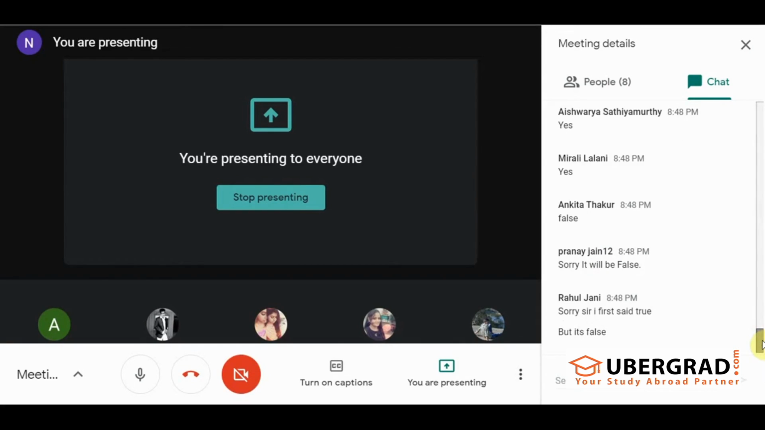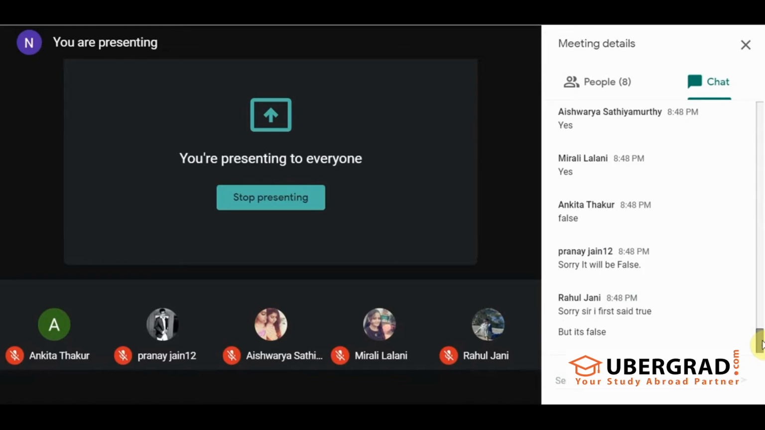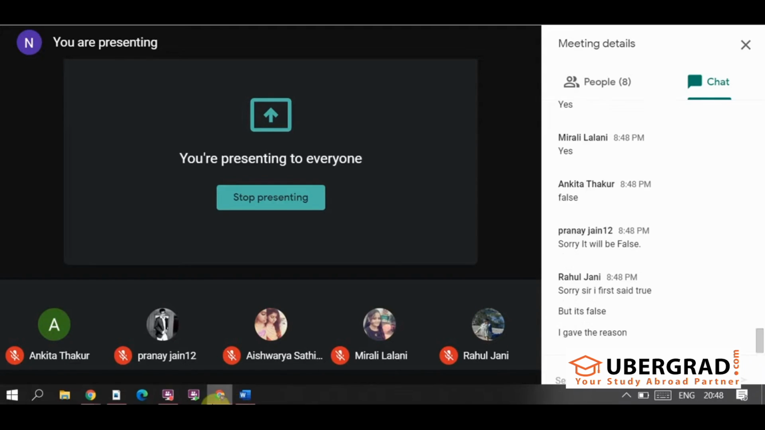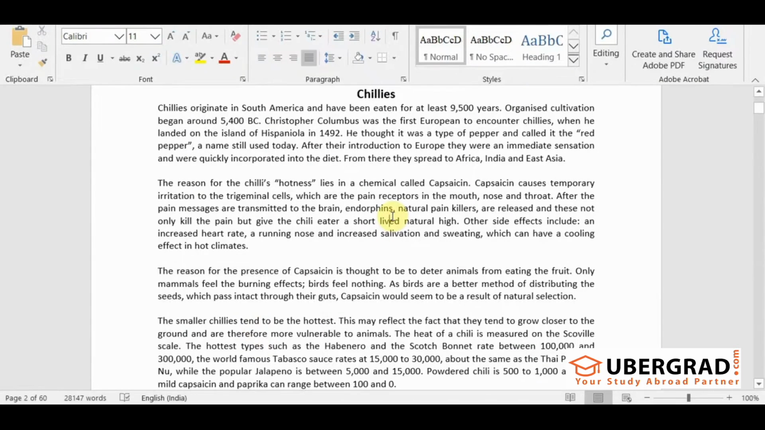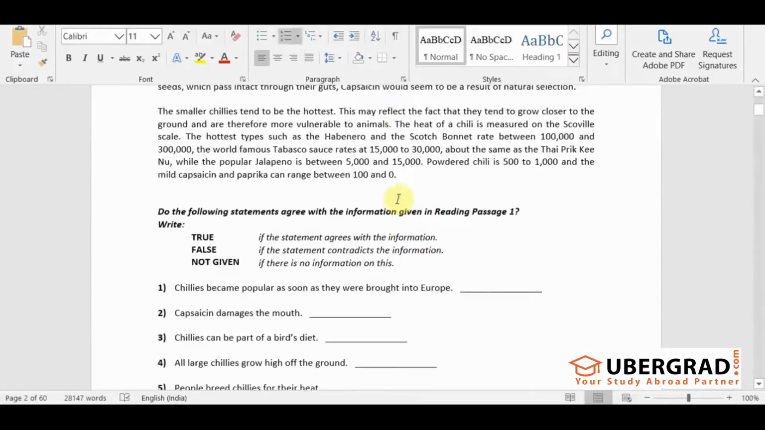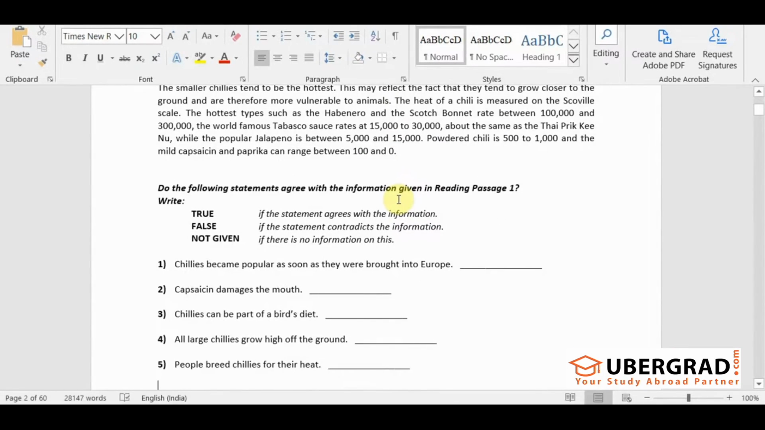It is false because damage is a permanent thing, right? Yes, due to the same reason as Rahul said. It's written over here that capsaicin causes temporary irritation to the trigeminal cell, which are the pain receptors in the mouth, throat, nose, and throat. So it causes temporary irritation, and temporary irritation is not the same as damage, right? Temporary irritation means it's a temporary phenomenon, whereas damage is a very strong word. It's a permanent phenomenon. So the answer should be false over here. Good. Now coming to the third question.